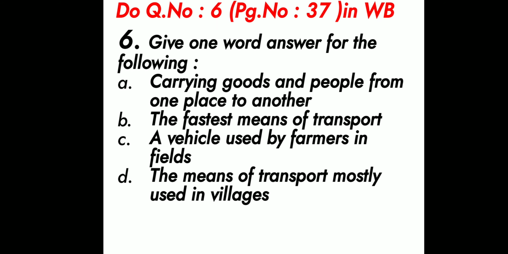Children, now it's time for the worksheet. Do question number 6, page number 37 in the workbook. The question is, give one word answer for the following. A, carrying goods and people from one place to another. Next, the fastest means of transport. Next, a vehicle used by farmers in fields. Next, the means of transport mostly used in villages.